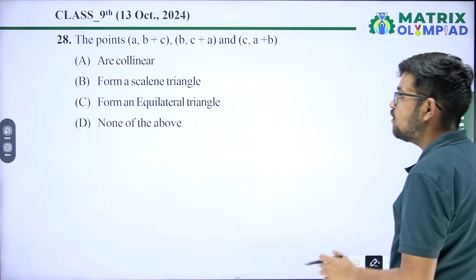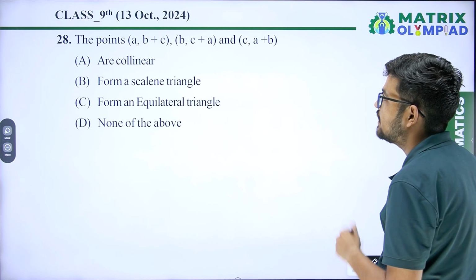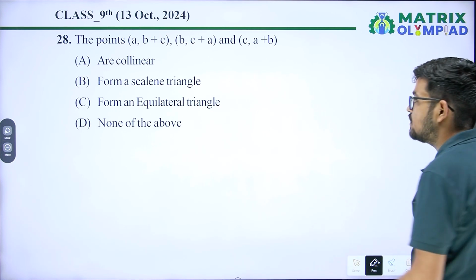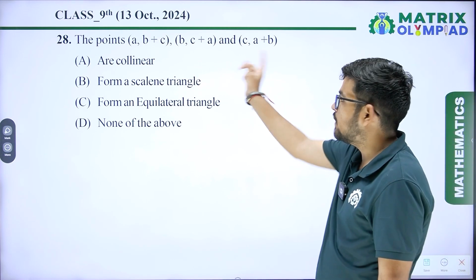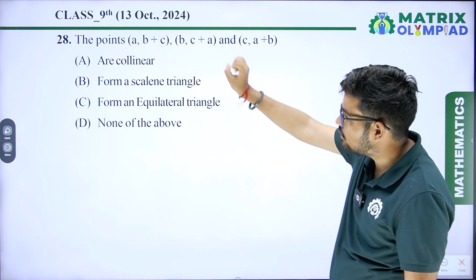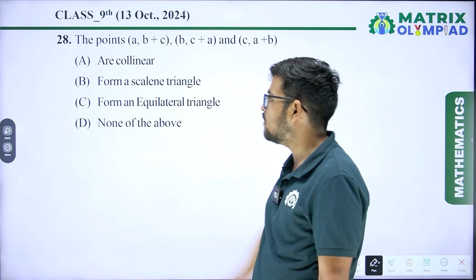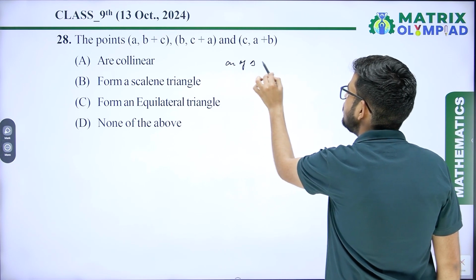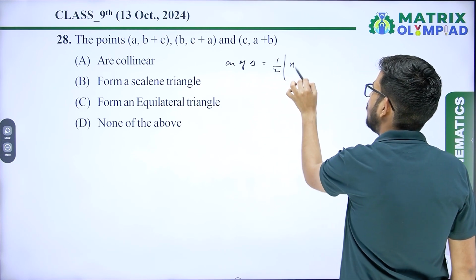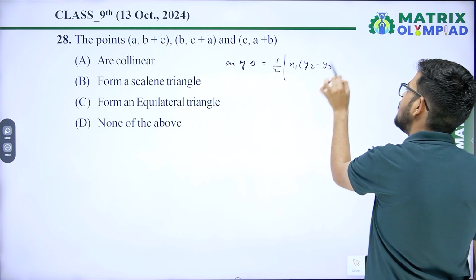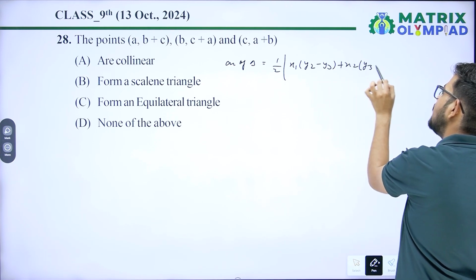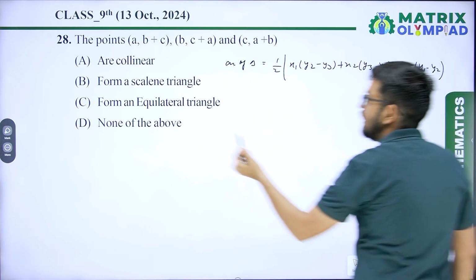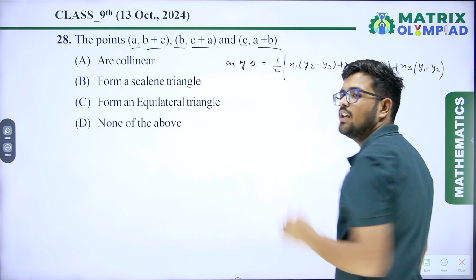The points A, B+C; B, C+A; and C, A+B are collinear, form a scalene triangle, form an equilateral triangle, or none of these. First of all, find the area formed by these vertices. If the area is 0, then they are collinear. Otherwise, we will check whether it is scalene or equilateral. So what is the formula for the area of a triangle? It is half into mod of x1(y2 - y3) + x2(y3 - y1) + x3(y1 - y2), where (x1, y1), (x2, y2), (x3, y3) are the coordinates.